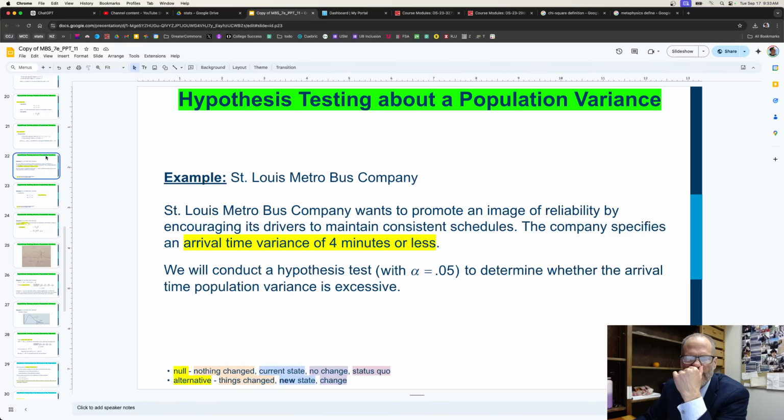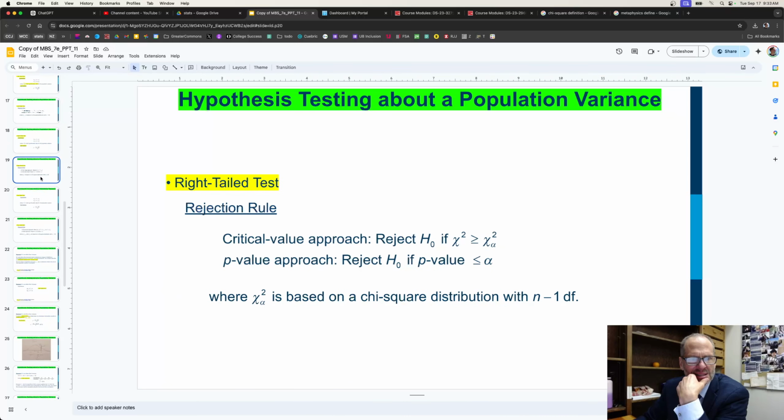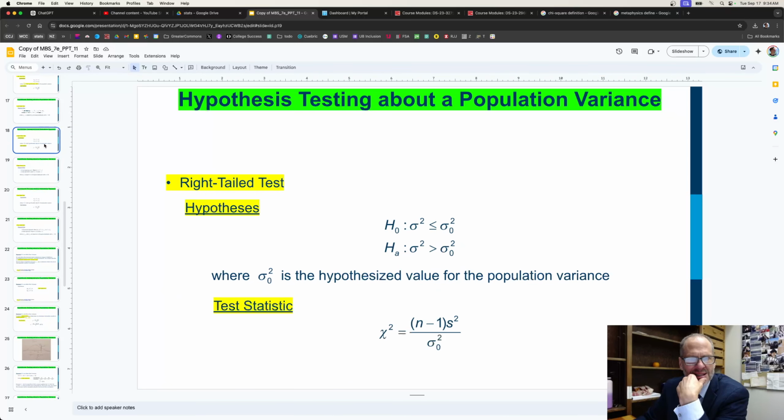And if we reject that, the alternative hypothesis will be it's greater than 4. So if we're doing a right-tailed test, a right-tailed test is going to look like this. The population variance is less than or equal to the hypothesized value for the population variance, and we're going to make that 4. So the population variance is less than or equal to 4. The population variance is greater than 4.